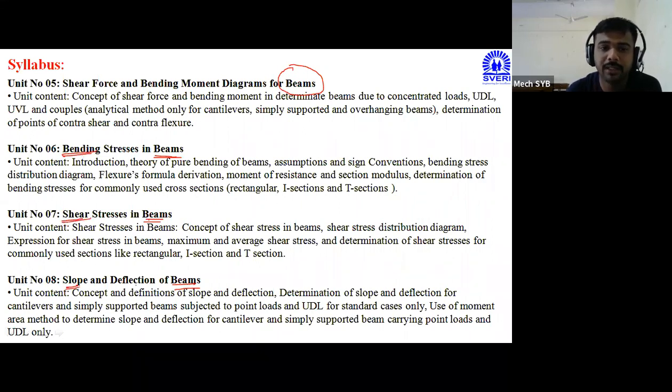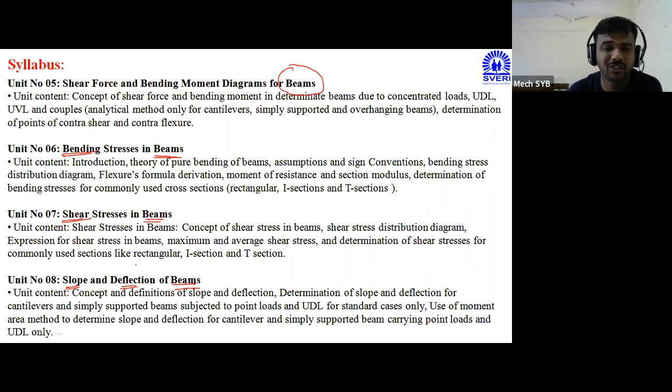Also, we have to check their slope and deflection values. We are calculating this number of parameters in the beam structure, meaning we are checking the strength of that particular beam structure. That's why this part is also added in your syllabus as strength of material, or checking the strength of material, or what is called mechanics of material.